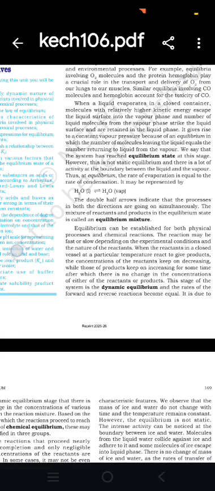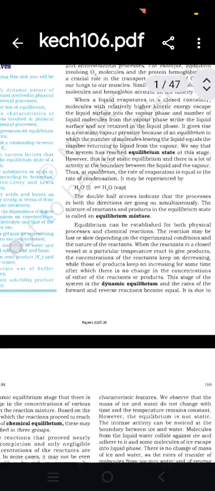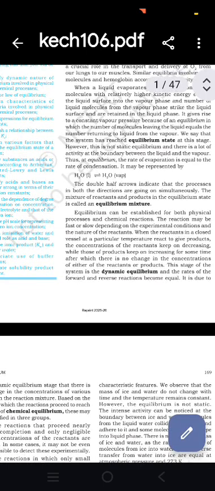The mixture of reactants and products in the equilibrium state is called an equilibrium mixture. Equilibrium can be established for both physical processes and chemical reactions. The reactions may be fast or slow depending on experimental conditions and the nature of the reactants.